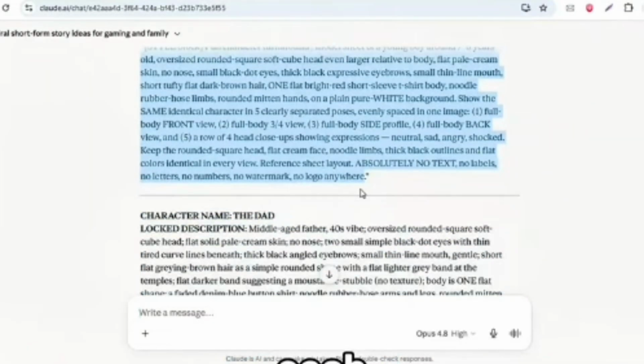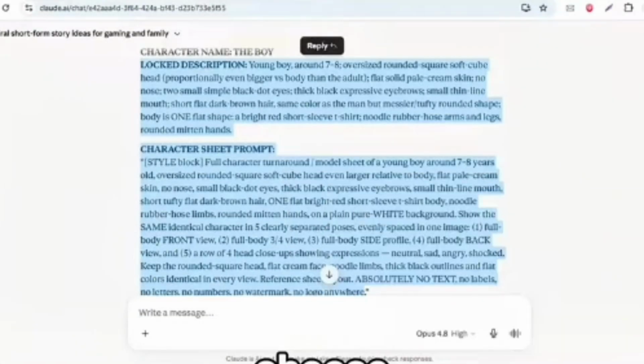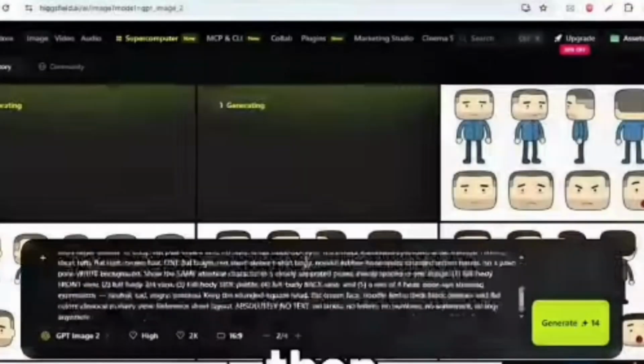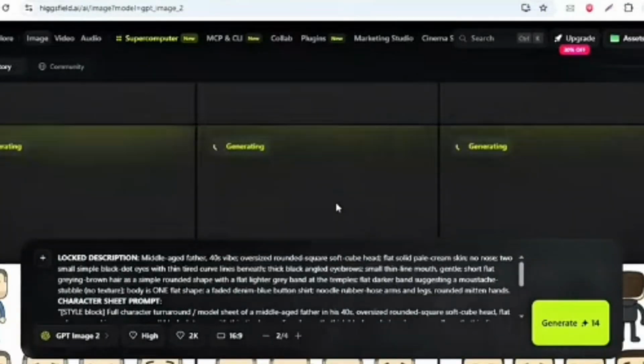Do that for each character, and you've got a couple of versions to choose from. See mine? I generated 2, then picked the cleanest one. Now here's the part that locks everything together.